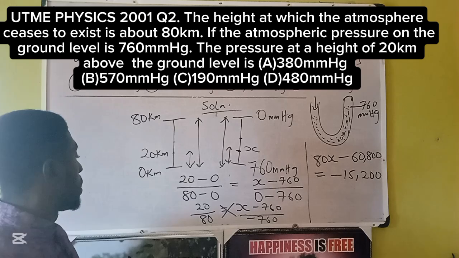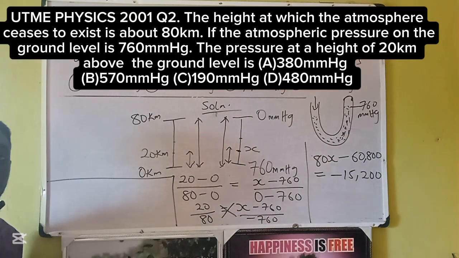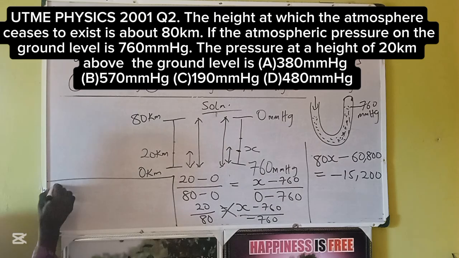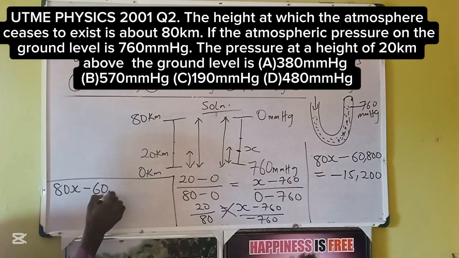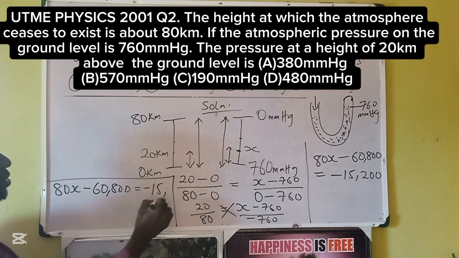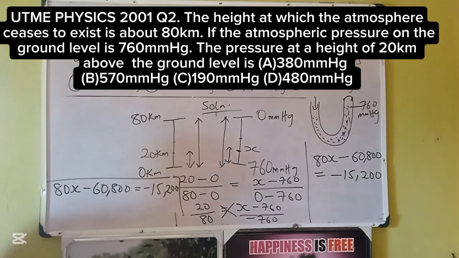Okay, then let's come over here so we can place those values better. We now have 80X minus 60,800 equals minus 15,200. Okay, collection of like terms. Here we have 80X.